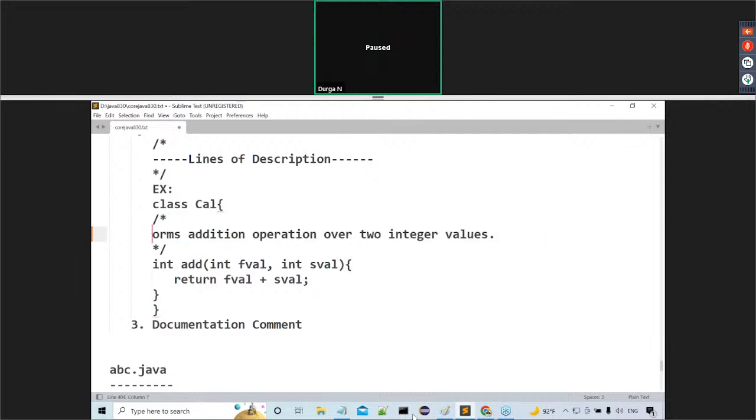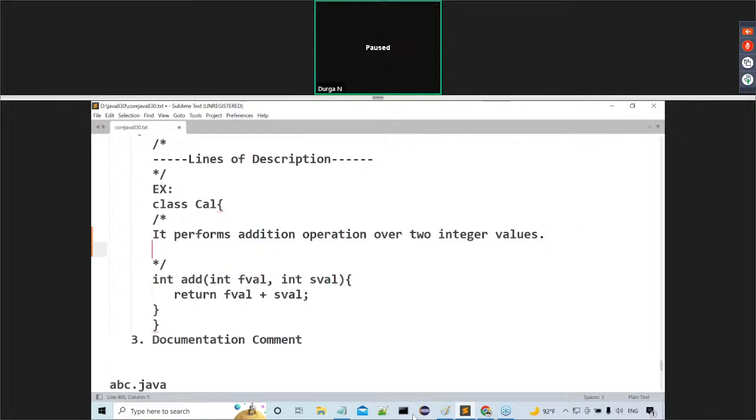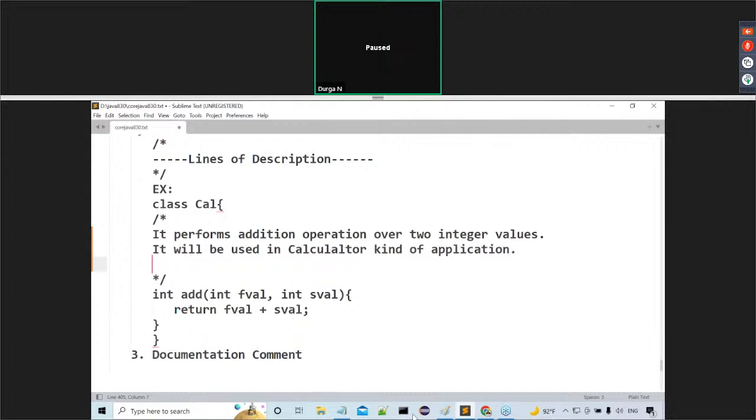Next line, what do I want to provide? It will be used in calculator kind of applications. That is one more piece of information.